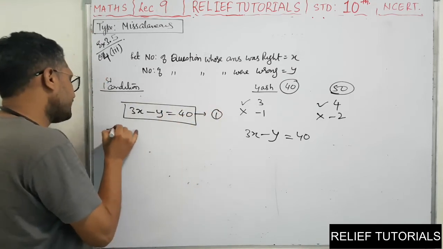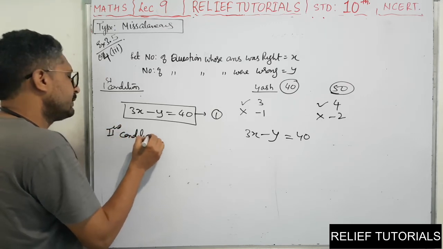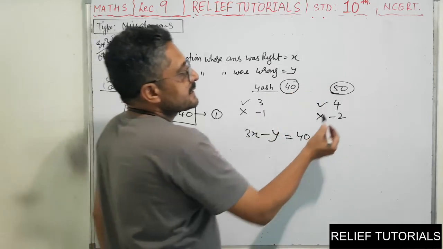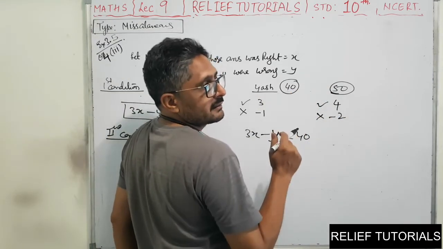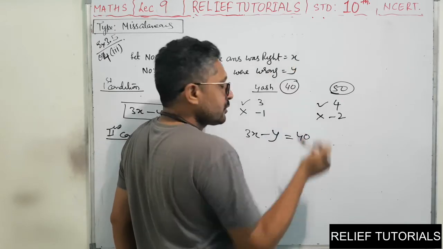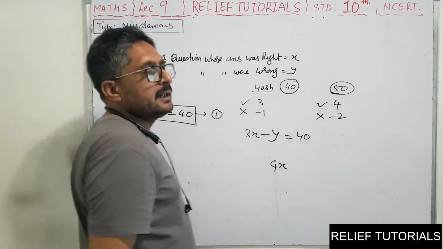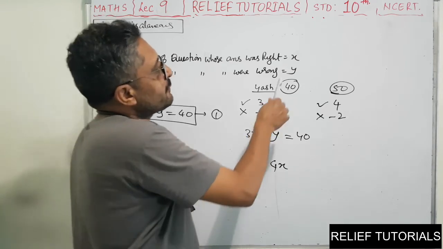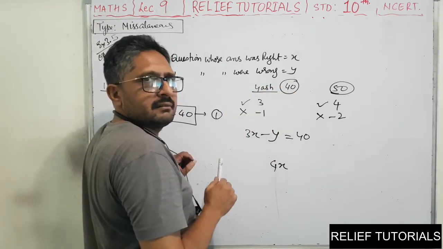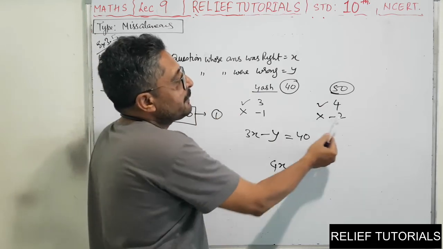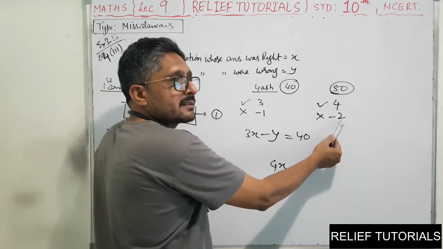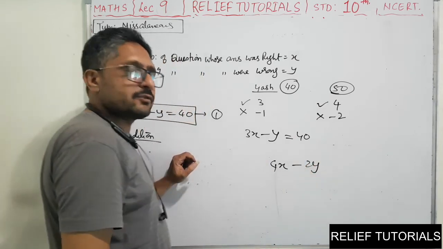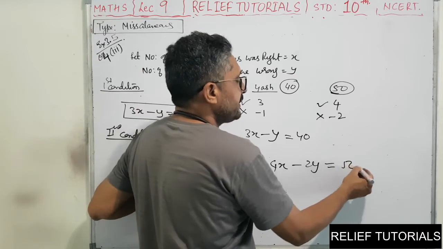Now the second condition. Here 50 marks. He is getting 4 marks for right answers. So how many right answers? x. So he will get a total of 4x marks for right answers. But at the same time he is attempting questions which were wrong. How many such questions has that fellow attempted? y questions. How many marks will he lose for each wrong one? 2 marks. So y questions means 2y, and that will be subtracted from the total marks for right answers. So the answer will be 50.